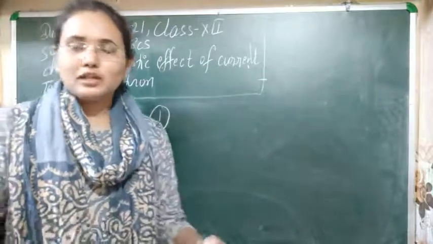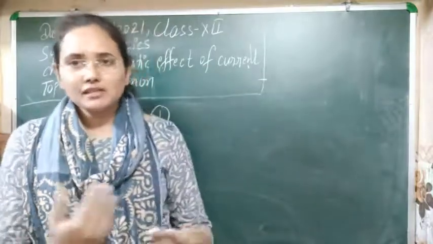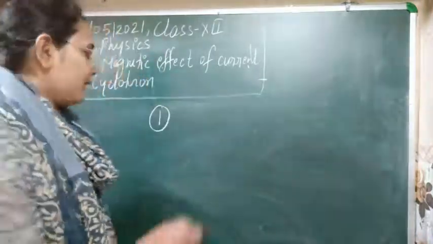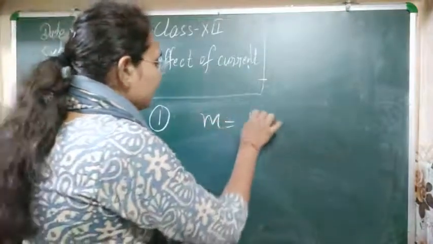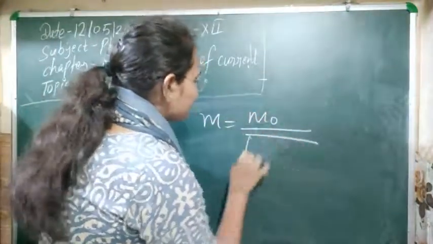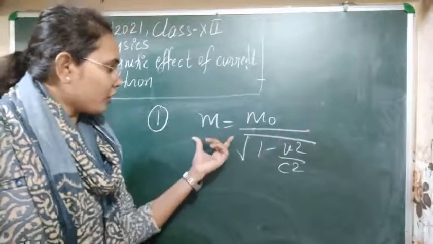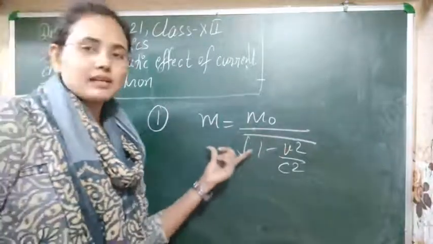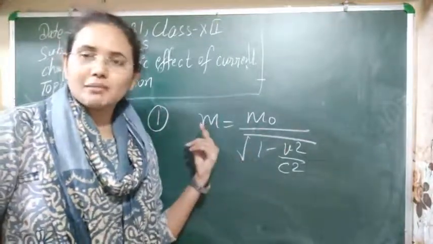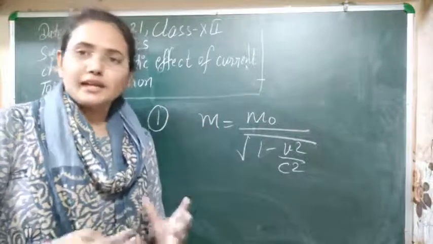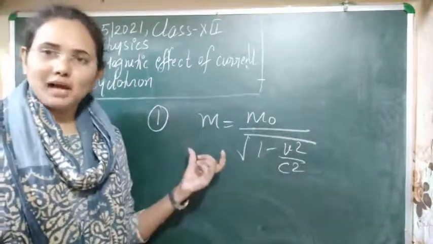According to the special theory of relativity, mass is related to velocity. As per Einstein's mass relationship, with a change in velocity the mass also increases: the greater the velocity, the greater the mass of the body.